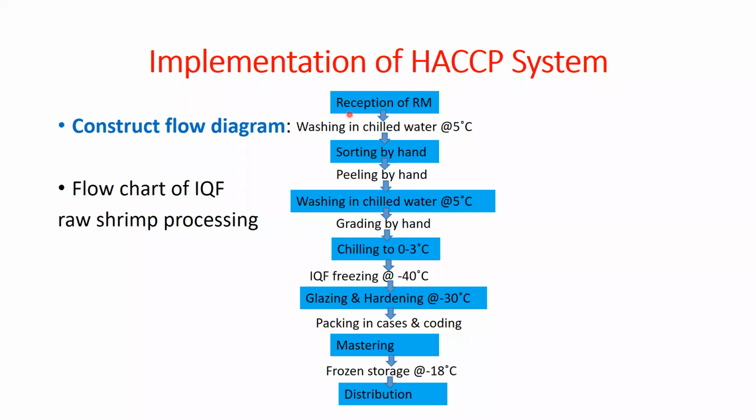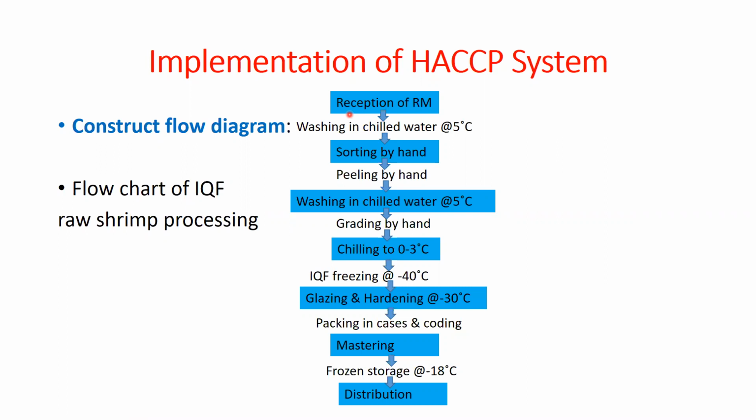We are washing it in chilled water, maintaining the temperature of the water at 0 to 5 degrees centigrade. Then we are doing the sorting, or we can say the grading, by hand. After sorting and grading, we have to do the peeling operation. Peeling means removal of the exoskeleton, so we are removing the exoskeleton from the shrimp body.